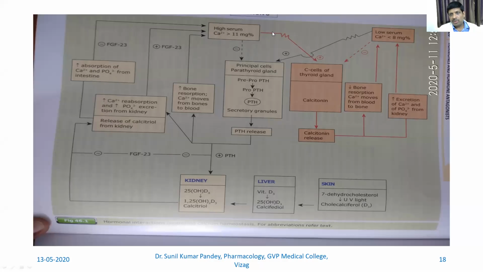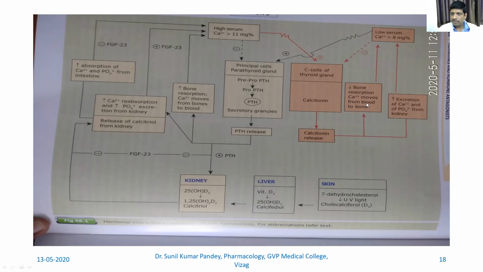So this causes stimulation of a series of steps. What are those? This causes stimulation of the C cells of the thyroid gland, and that causes calcitonin release. This calcitonin release will cause decreased bone resorption. So because of decreased bone resorption, the calcium moves from blood to bone.